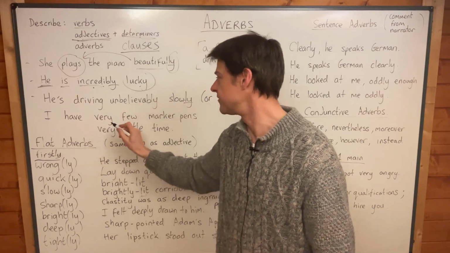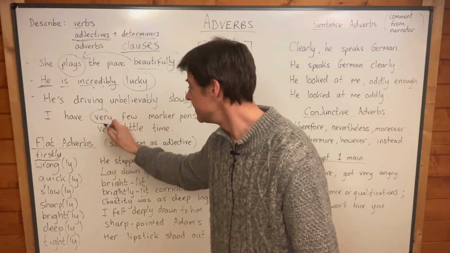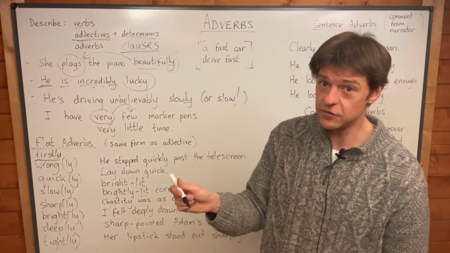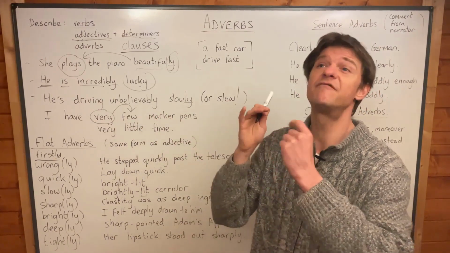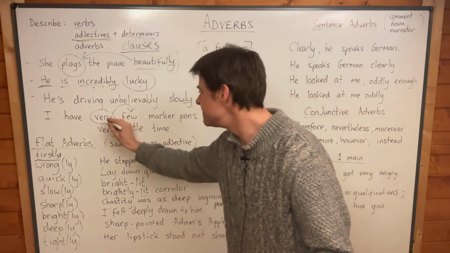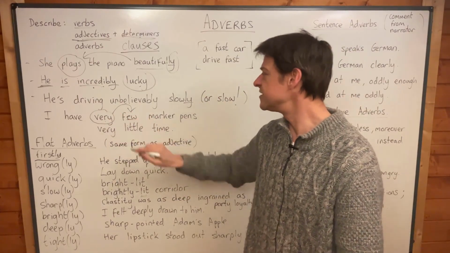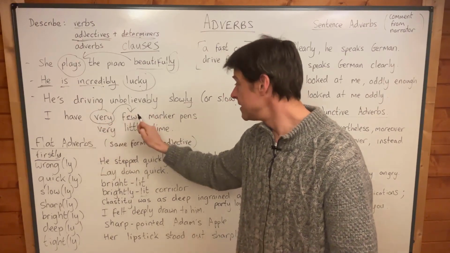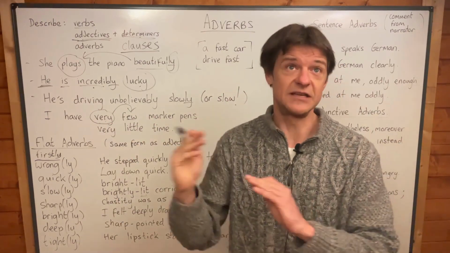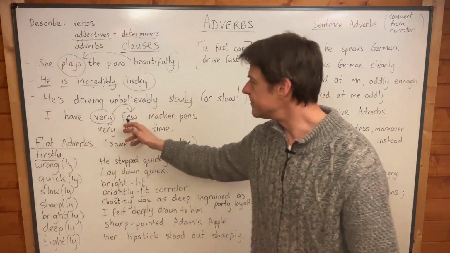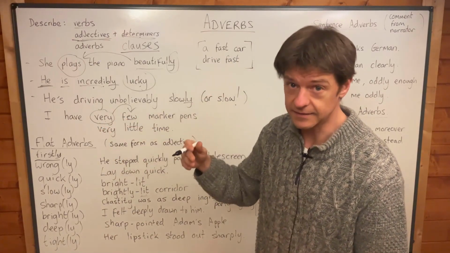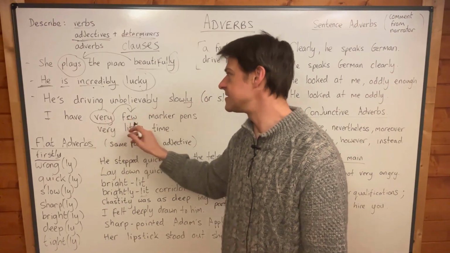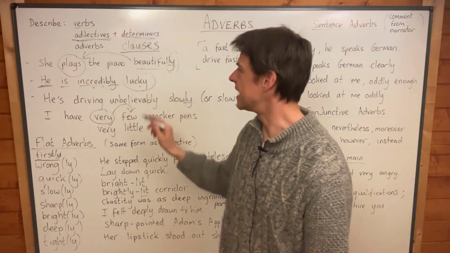Here are some examples of an adverb describing a determiner. I have very few marker pens. I have few marker pens, I don't have many, but I have very few marker pens. The very is describing the few, which is a determiner. So adverbs like very can describe adjectives, very good, very bad, or they can describe determiners, very few, very little, very many. So they do describe determiners as well, which is why I've written that there.